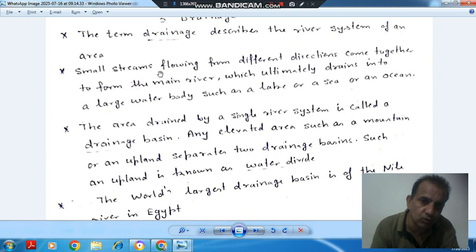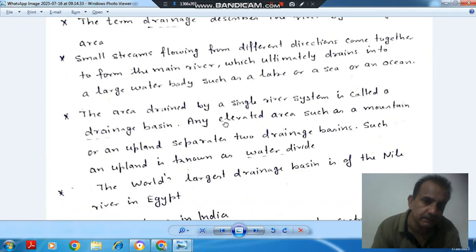Next point is: small streams flowing from different directions come together to form the main river, which ultimately drains into a large water body such as a lake or a sea or an ocean. So I'm just reading it out because there is nothing to explain.